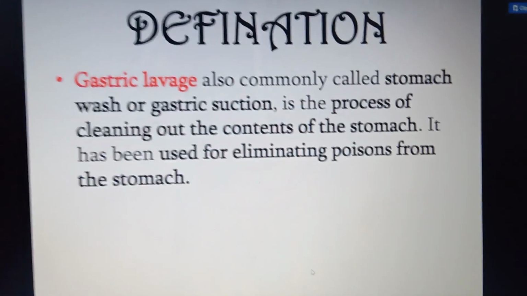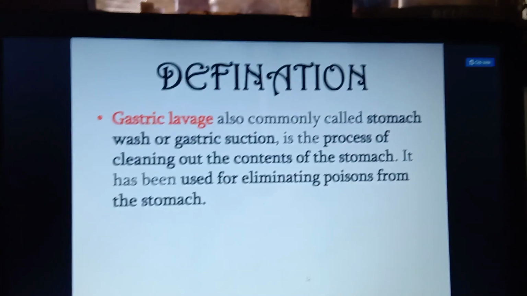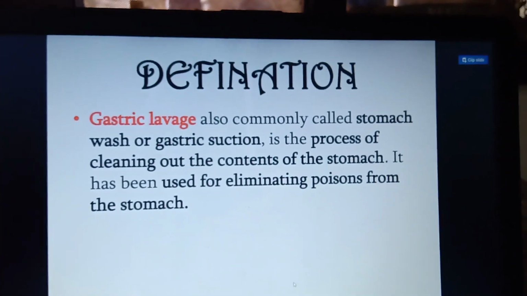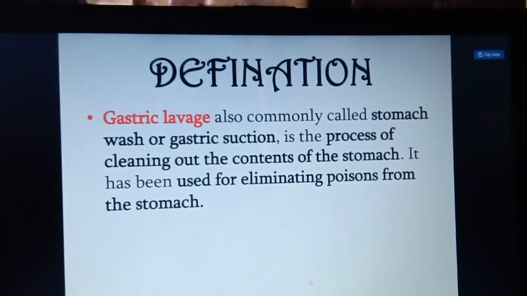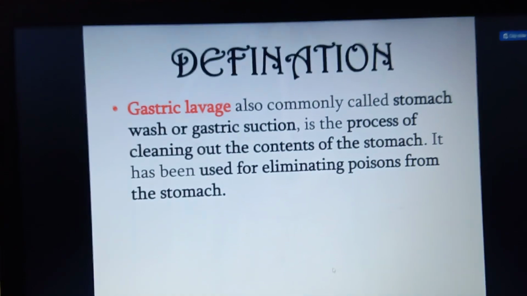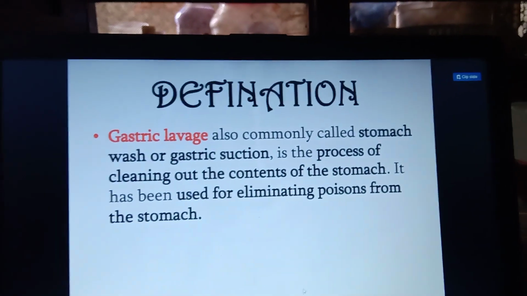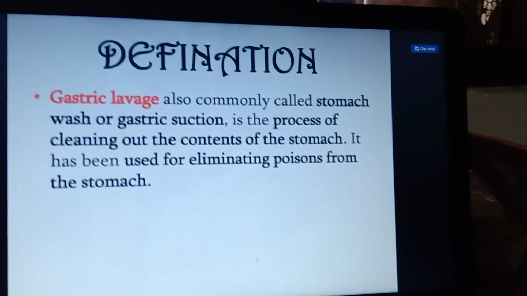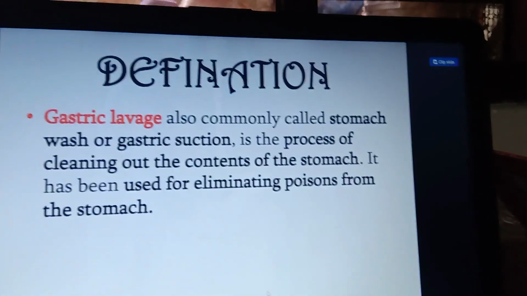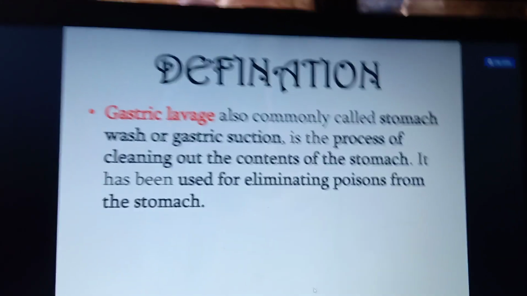Good morning students, and continuing our topic, gastric lavage. Our next topic is gastric lavage, which is also called gastric irrigation. In your last topic, they gave the treatment of the GI system: nasogastric suction, gastric irrigation, and gastric analysis. Here, gastric suction and gastric irrigation are the same.